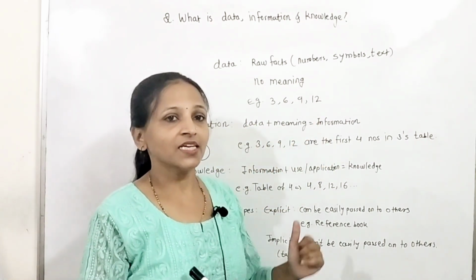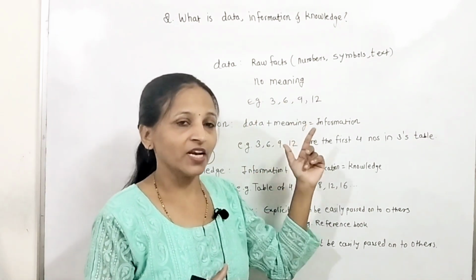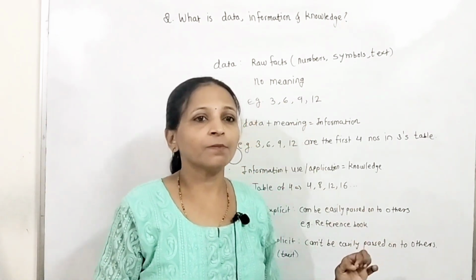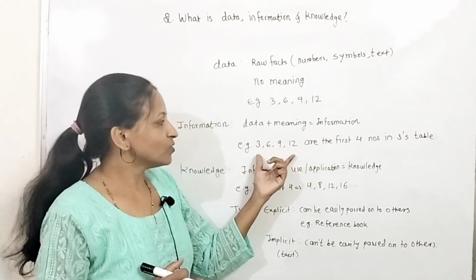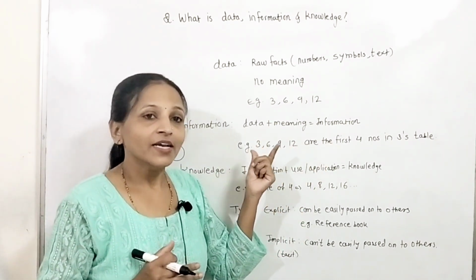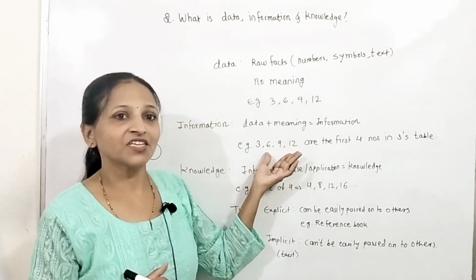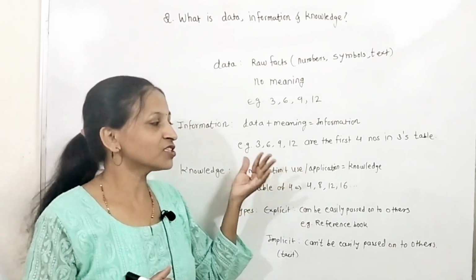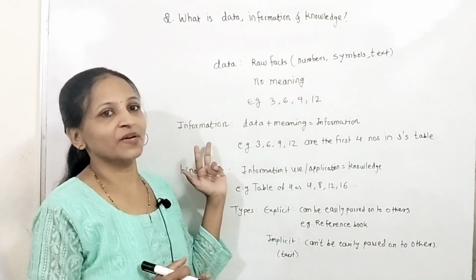For example, we can give meaning to these numbers, whatever raw fact like 3, 6, 9, 12. These are the first 4 numbers of the table of 3. Now this has become data which is having meaning. We are giving meaning to it, like these are the first 4 numbers of 3's table. Then it will become information.